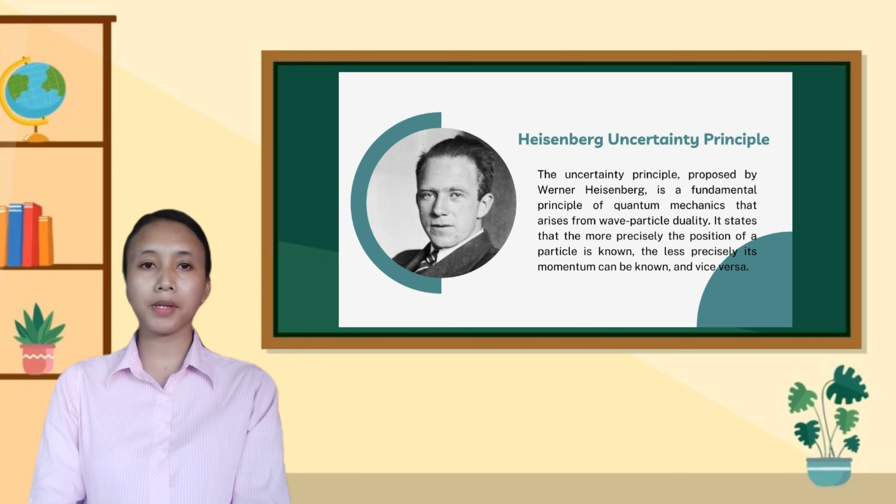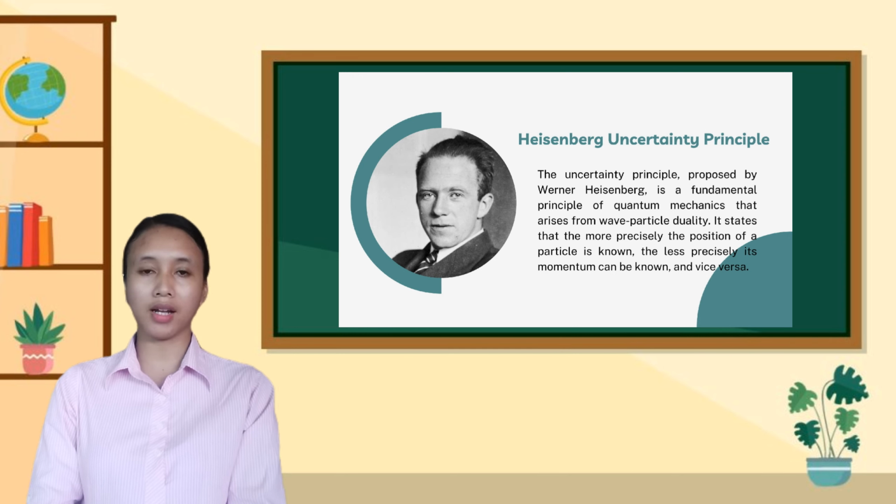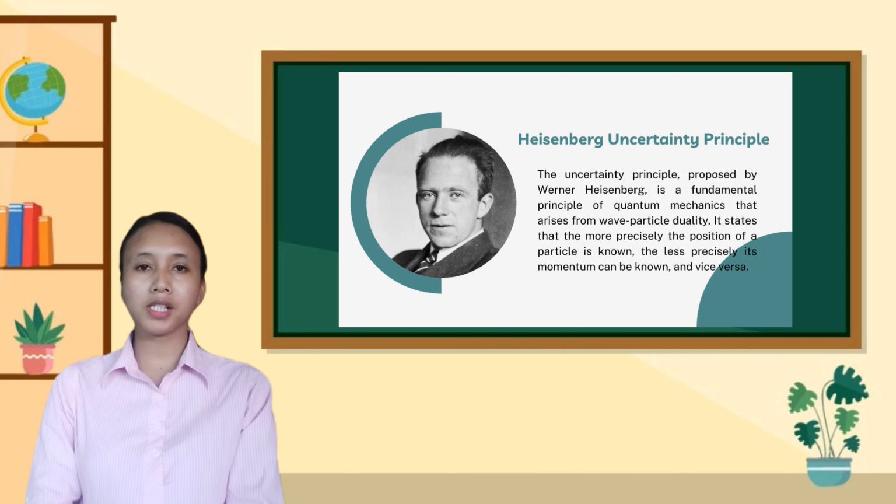The uncertainty principle was proposed by Werner Heisenberg. It is a fundamental principle of quantum mechanics that arises from wave-particle duality. It states that the more precisely the position of a particle is known, the less precisely its momentum can be known, and vice versa. This principle places fundamental limits on the precision with which certain properties of particles can be measured.